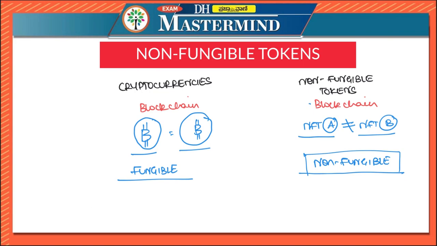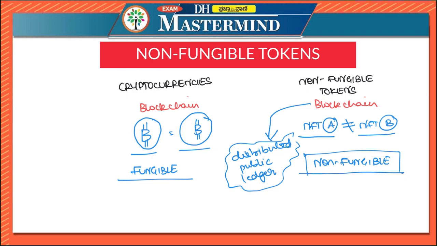Blockchain is usually a public distributed ledger where every person on the blockchain can see the transactions. So it is a transparent system, a distributed public ledger wherein all the transactions are stored. Non-fungible tokens are also built on this technology, which is called blockchain, an online ledger that uses a data structure to simplify transactions.